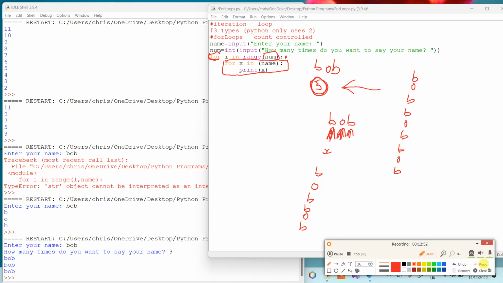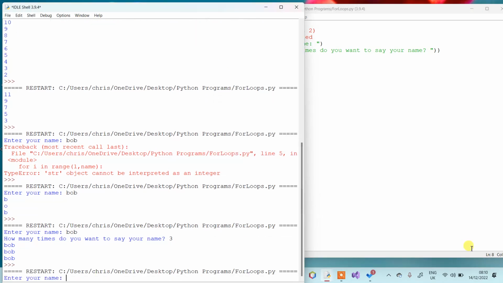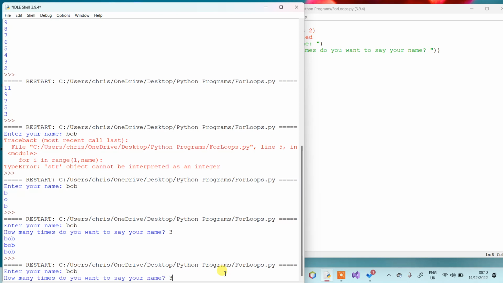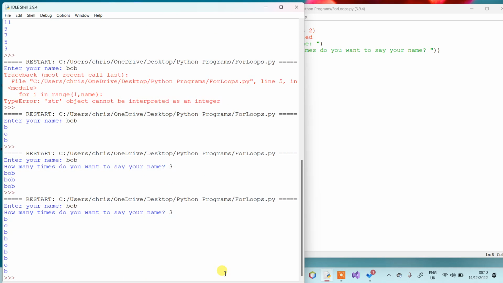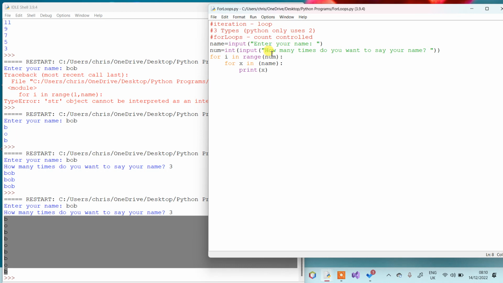Okay, so let's run this and see if that's what I get. I'm going to press F5 to run, and down here it says enter my name, Bob, enter the number of times you want to say your name, 3 times, and you'll see it runs through Bob, Bob, Bob. All right, so before we finish, I just want to show you something. We'll take out this one, and just to make it run simpler, we'll have this one.